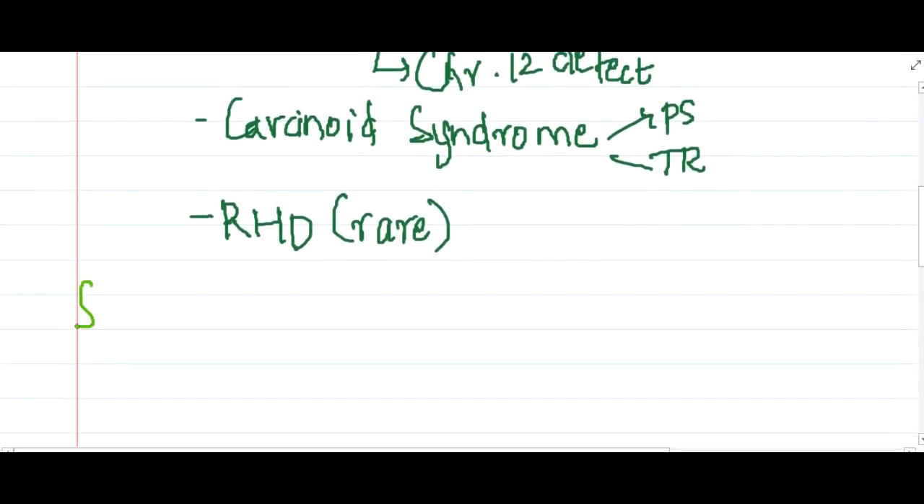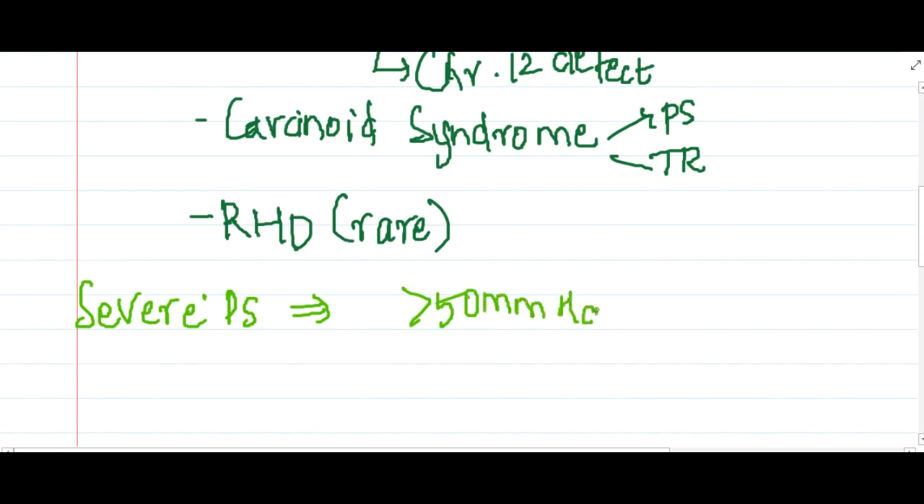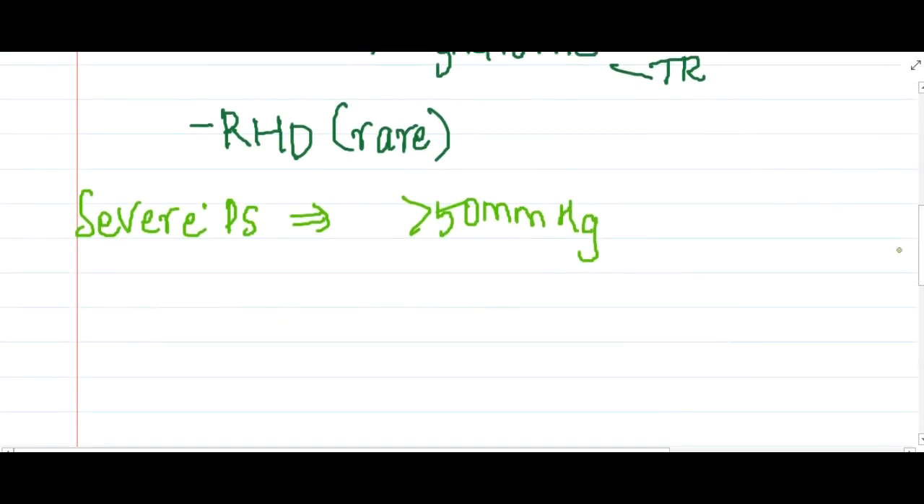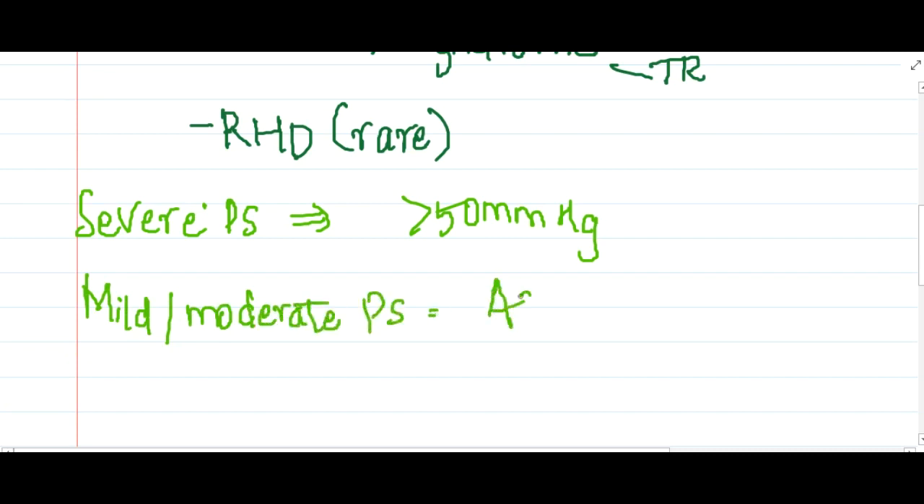When do you call it severe pulmonary stenosis? Severe pulmonary stenosis is when the pressure gradient is more than 50 millimeters of Hg. Mild or moderate pulmonary stenosis are mostly asymptomatic.